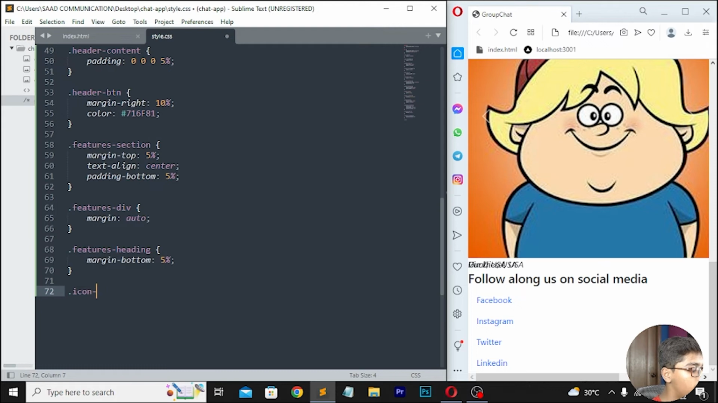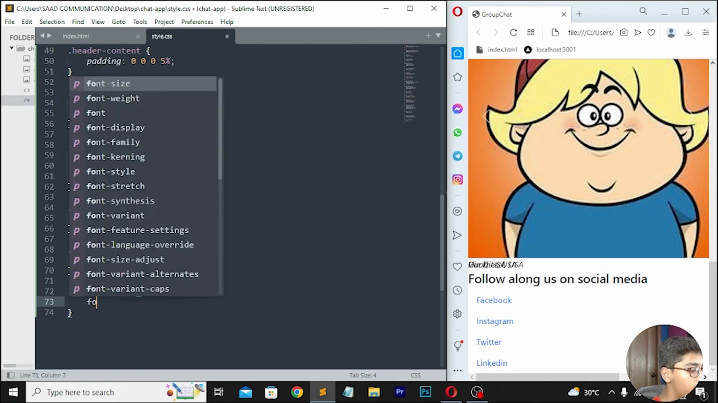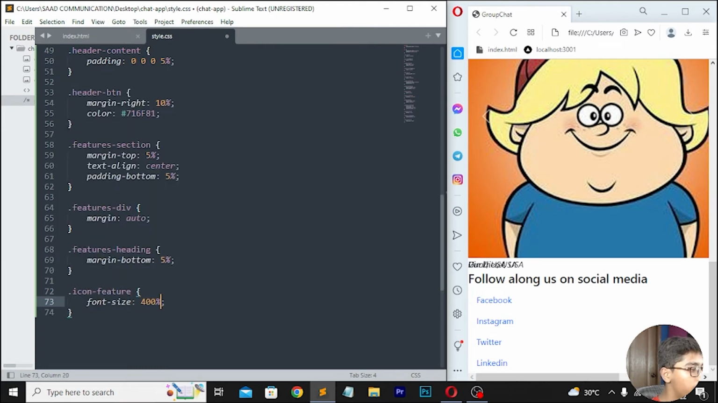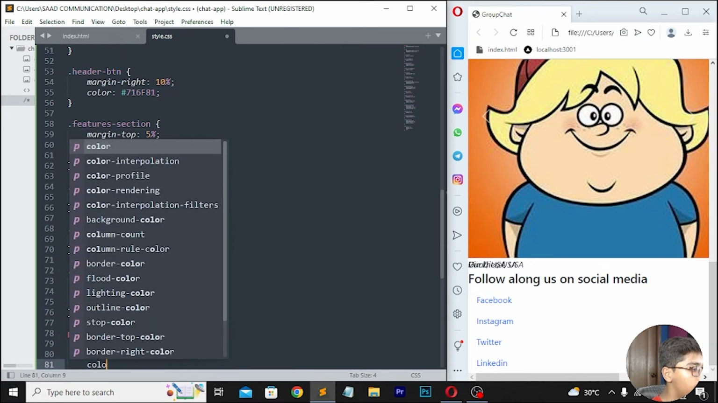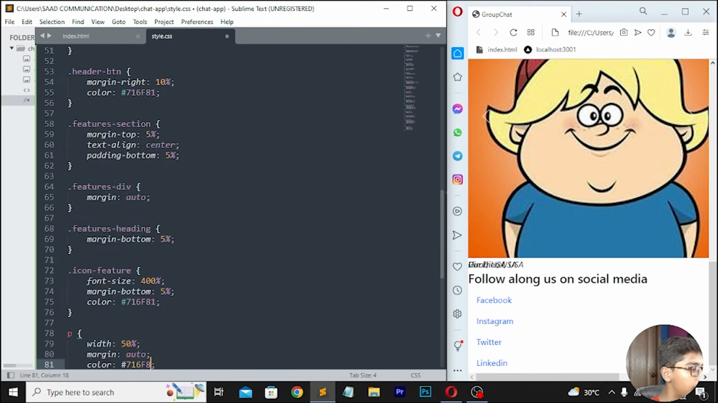Move down right here .icon-feature. Then you have to write here font-size, which should be 400%. Then right here margin-bottom, which should be 5%. Then move down. Here write color, which should be 716f81. So here I'll be writing capital F, then I'll be writing 81. Move down right here p tag, width, which should be 50%. Then right here margin auto. Then color, which should be 716f81.